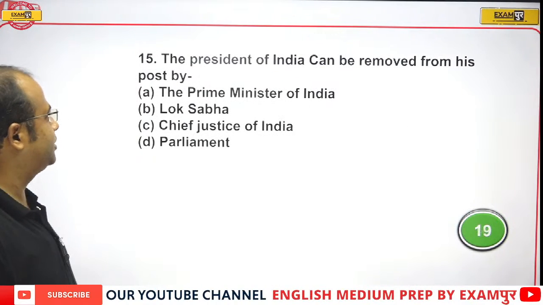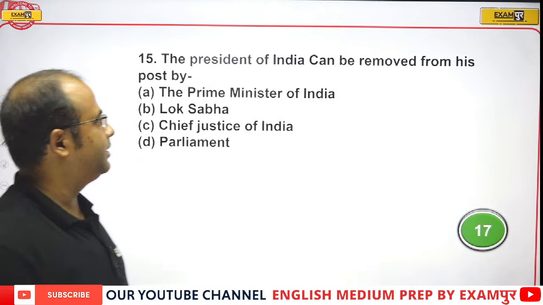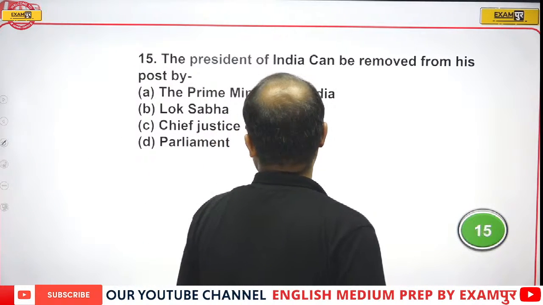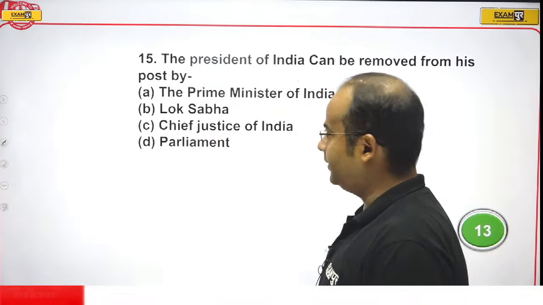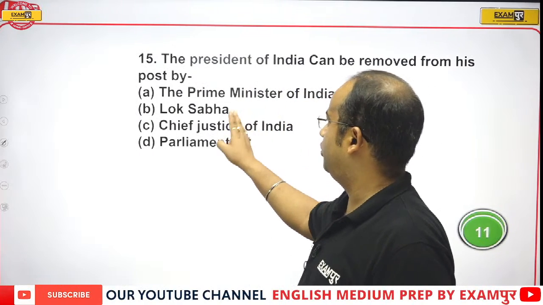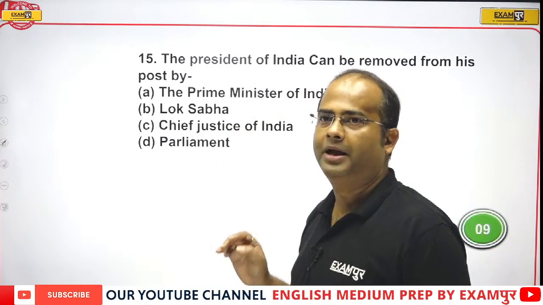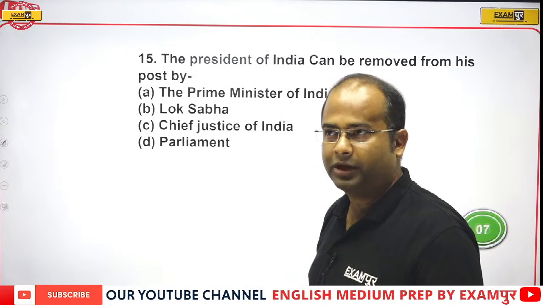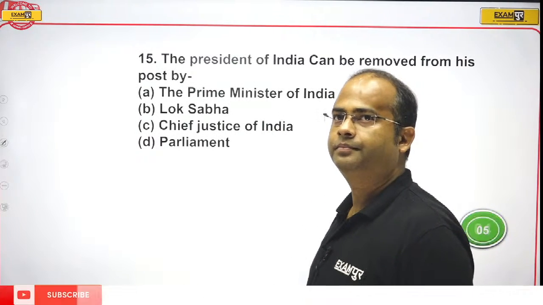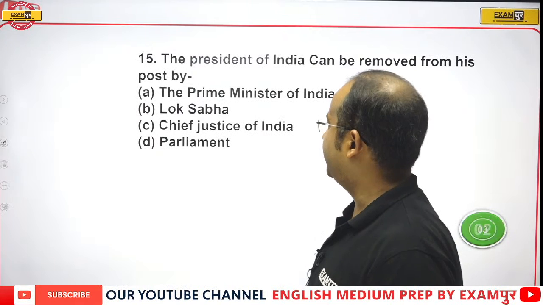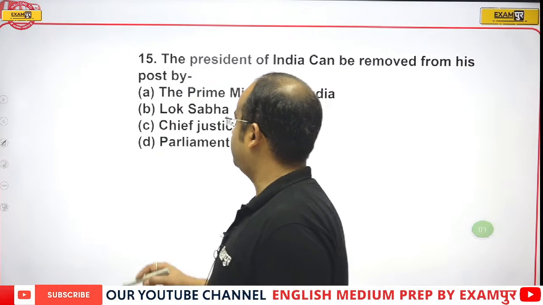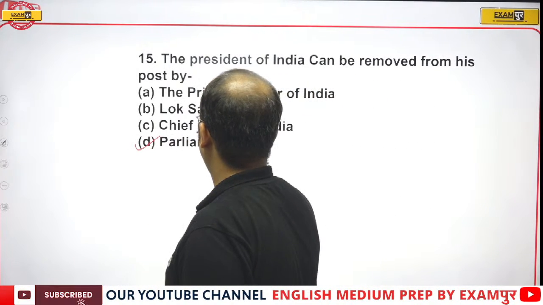Okay, last question. The President of India can be removed from his post by. So who can remove the President of India? By Prime Minister, by Lok Sabha, by Chief Justice, or by Parliament? The President of India can be removed by Parliament.